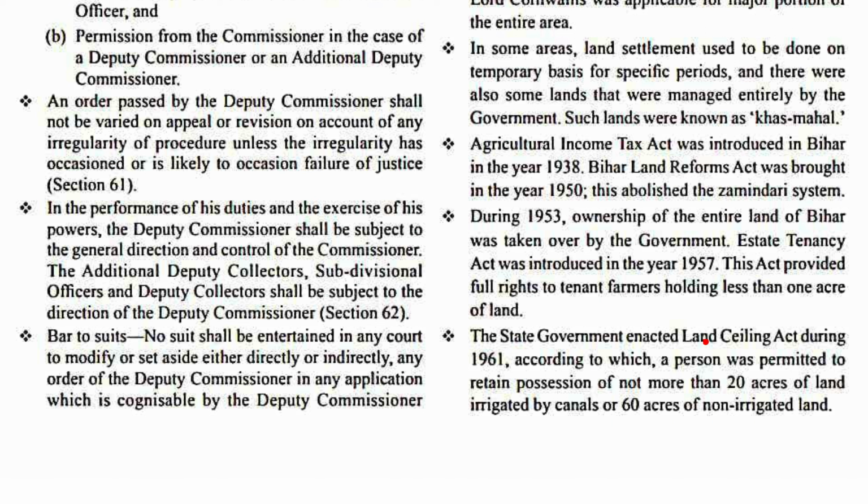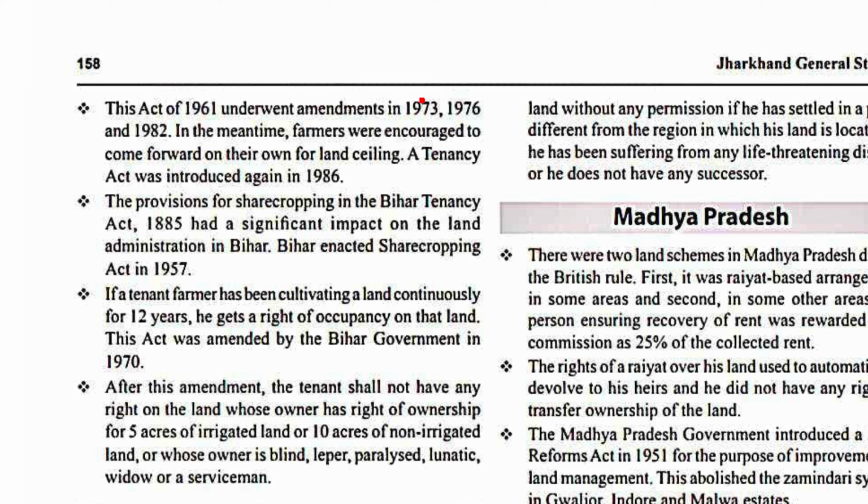The state government enacted the Land Ceiling Act during 1961, according to which a landholder was permitted to retain possession of not more than 20 acres of land irrigated by canals or 60 acres of non-irrigated land. The Act of 1961 underwent amendments in 1973, 76 and 82. In the meantime, farmers were encouraged to come forward on their own for land ceiling. A Tenancy Act was introduced again in 1986.